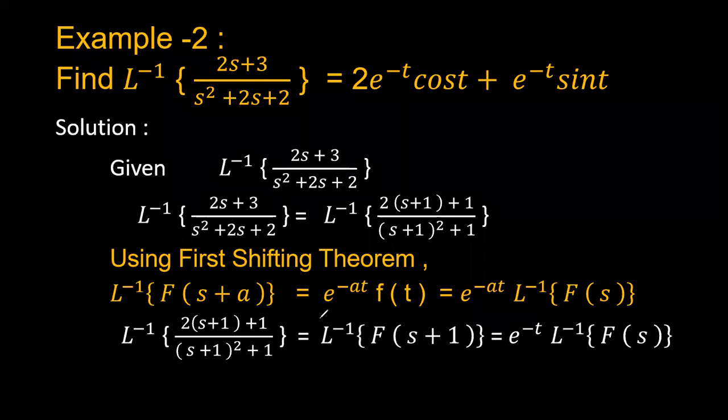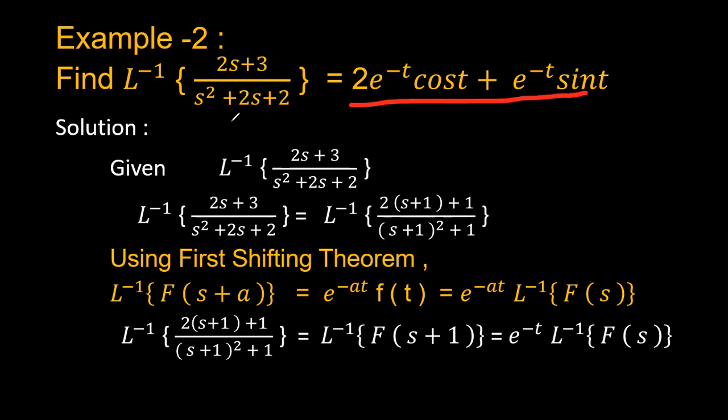This problem is somewhat different and it is very, very important for the exam point of view. Find the Laplace inverse of (2s plus 3) by (s square plus 2s plus 2). So we have to find the Laplace inverse of (2s plus 3) by (s square plus 2s plus 2).